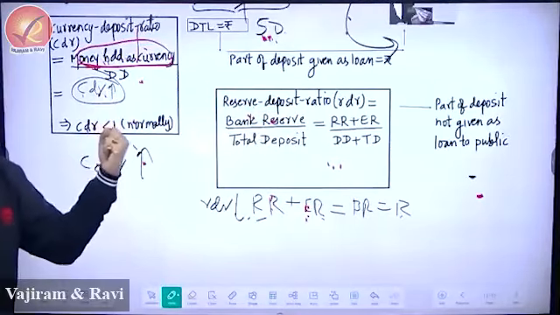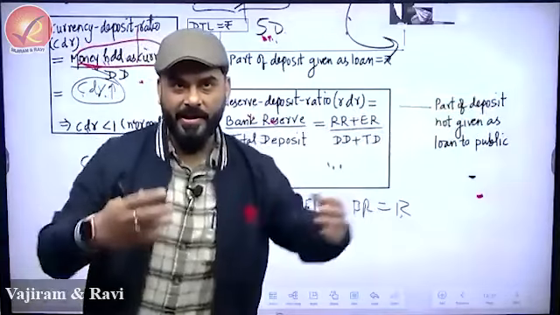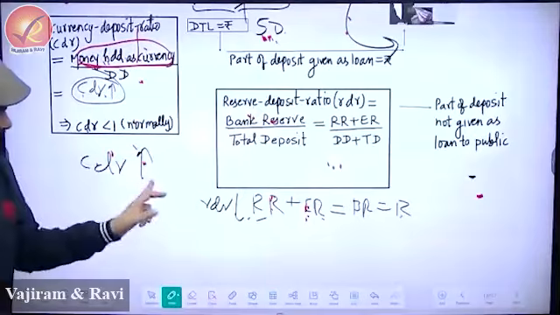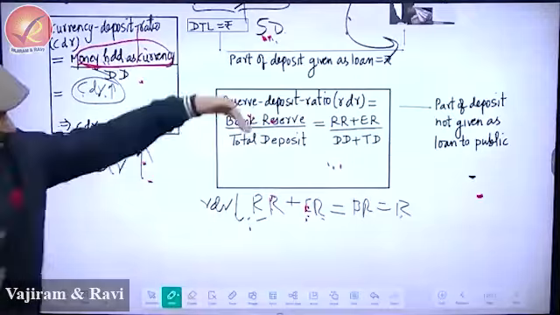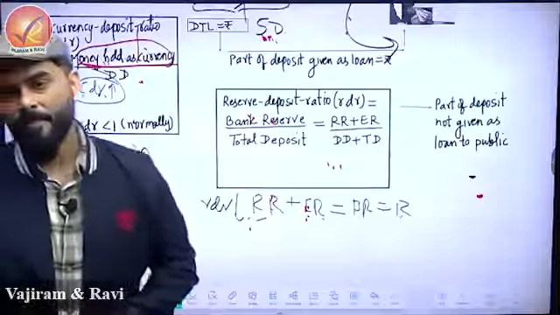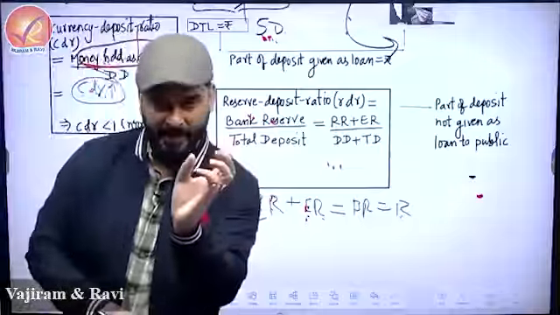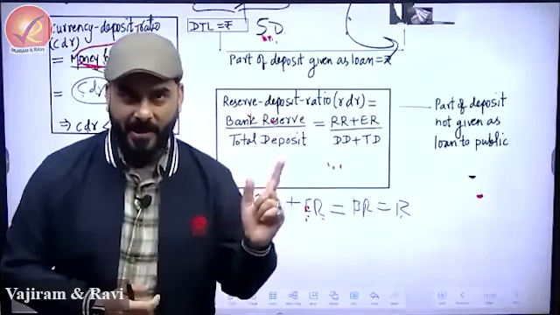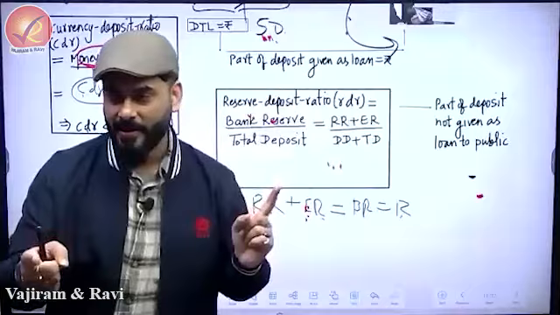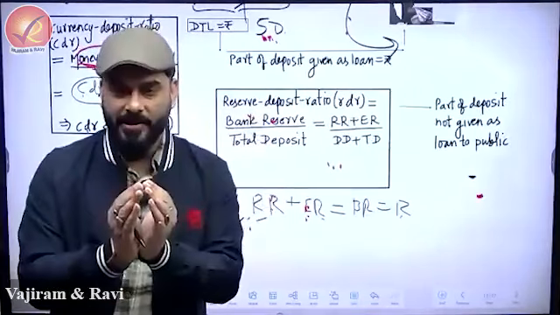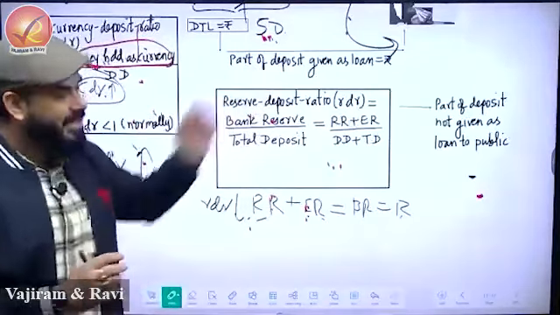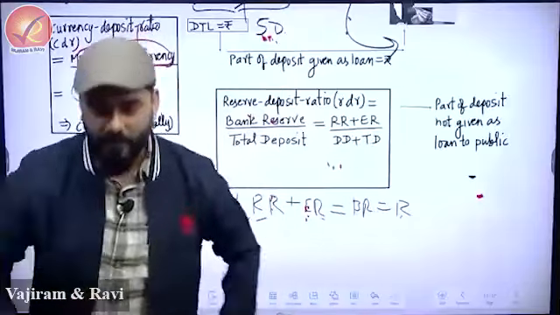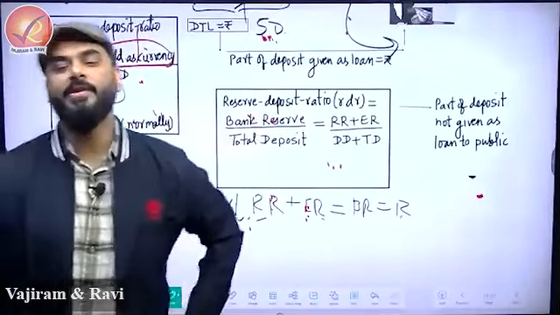If this increases, people are holding more cash, so money will not multiply. This is the opposite. If this goes down, the problem is banks have very less reserve. There are two components: CRR and SLR, and ER. When will total reserve be down? When less money is coming into the banking system. Whenever total reserves are down, the capacity of the bank to give loans goes down. This is one of the ways of answering the question.